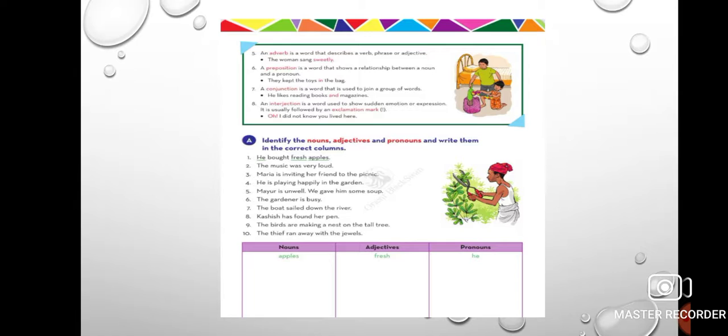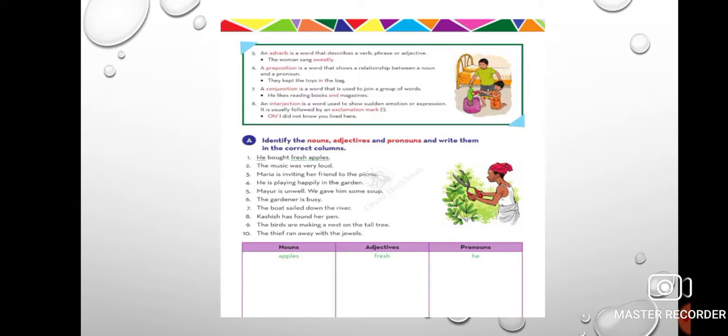A preposition. Now what is a preposition? Preposition is a word that shows a relationship between a noun and a pronoun. Like they keep the toys in the bag. Now where are they keeping the toys? In the bag. The cat is on the table. So in, on. I am in the house. Right?